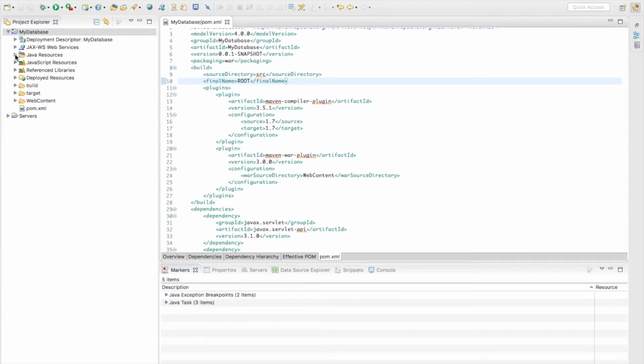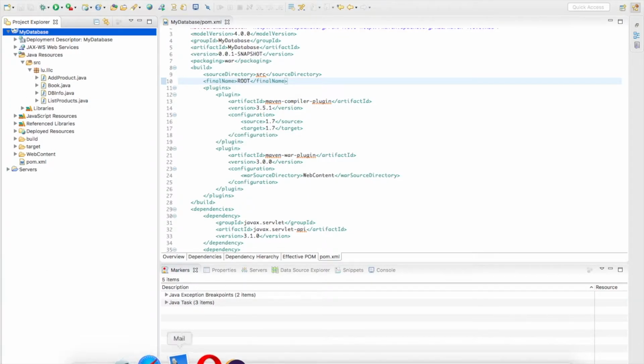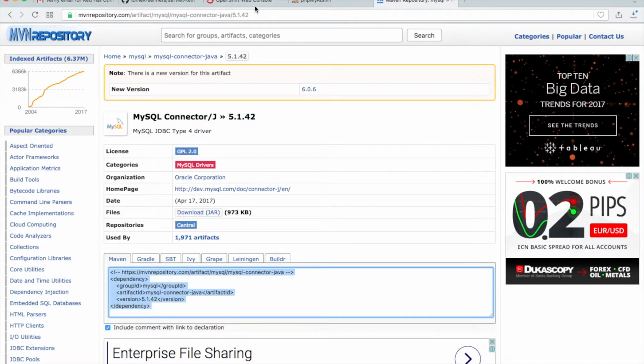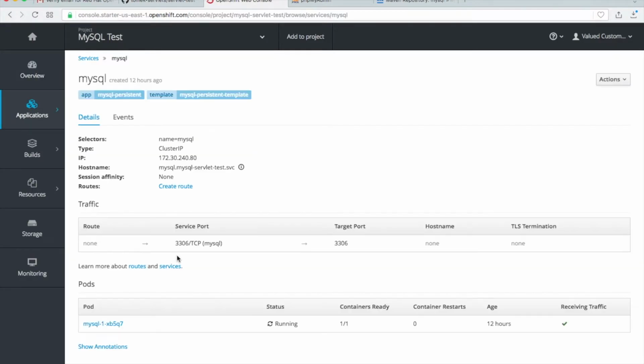We have almost everything done, but there's one problem. When you have an application which you installed and tested locally, in most cases you use the MySQL server name localhost, but now our MySQL server host is mysql. So this is what we have in our web console in this working MySQL deployment.